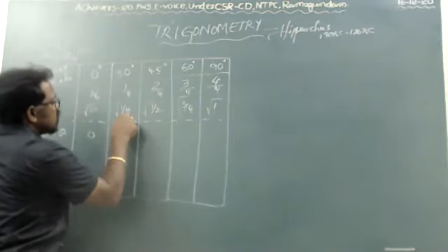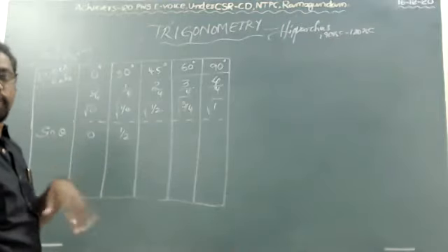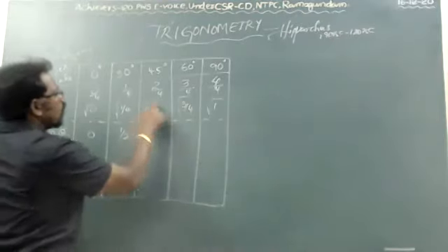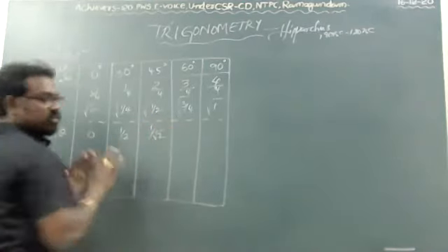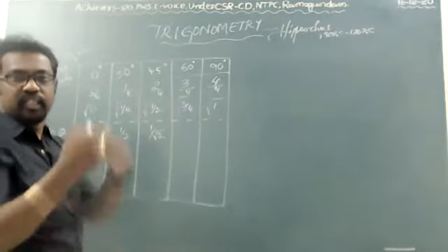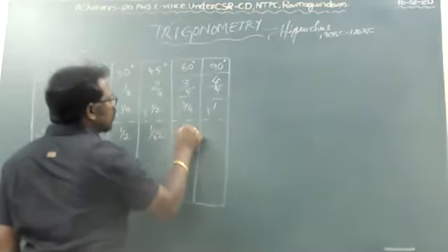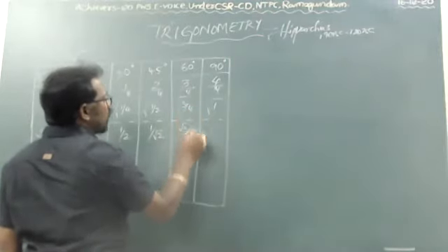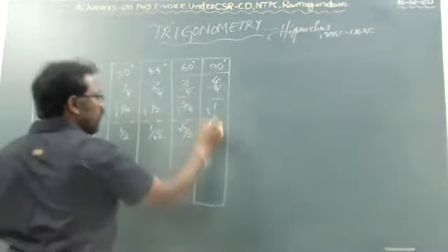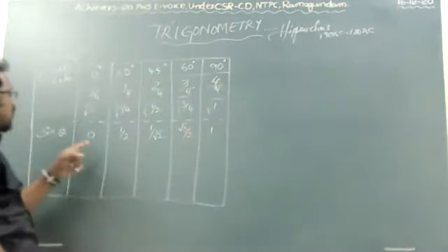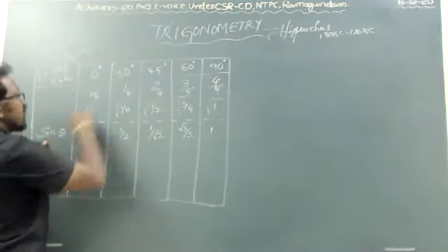Root 4 value is 2, since 2 twos are 4. Here root 2 is not taken in decimal, just leave it as root 2. And the root 3 value is root 3. So these are the values of sine theta. These are the values of sine 30 degrees.